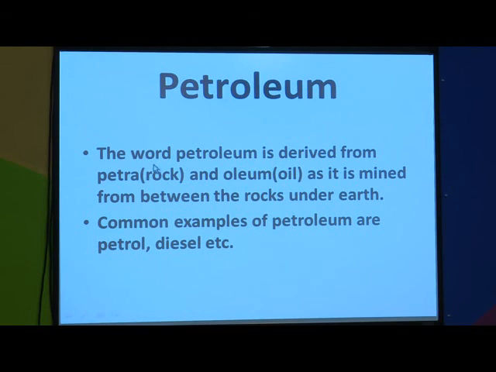So, it is derived from the combination of petra and oleum, as it is mined from between the rocks under the earth. Now, common examples of petroleum products are petrol, diesel, etc. You all are familiar with these products.